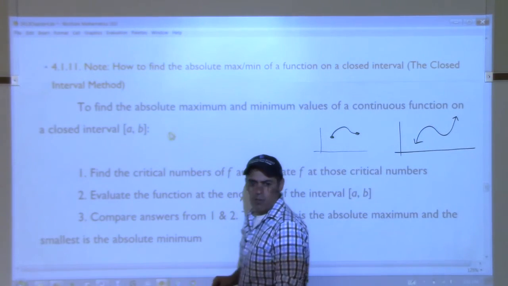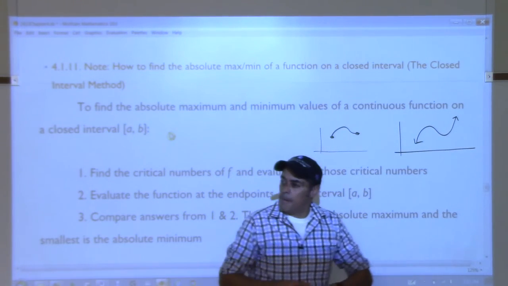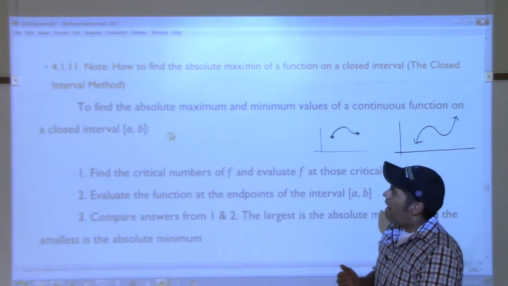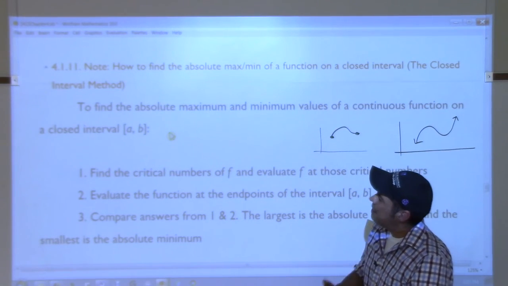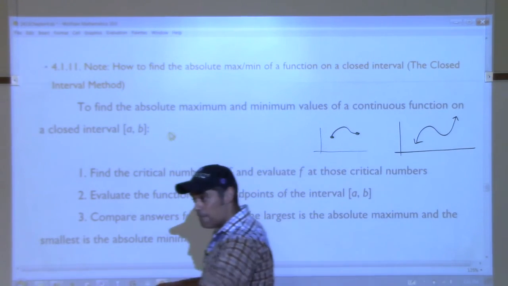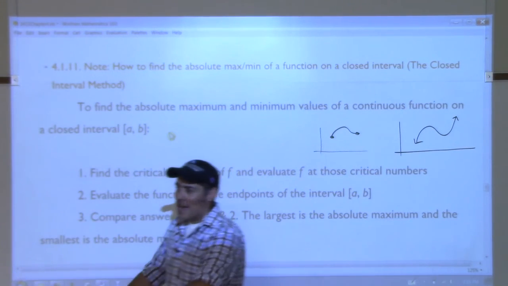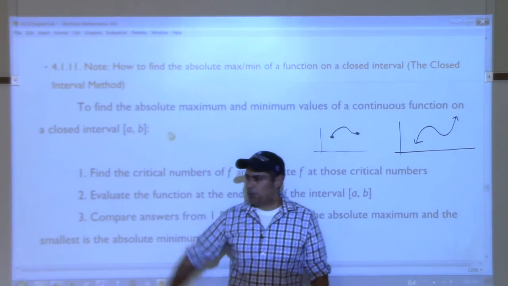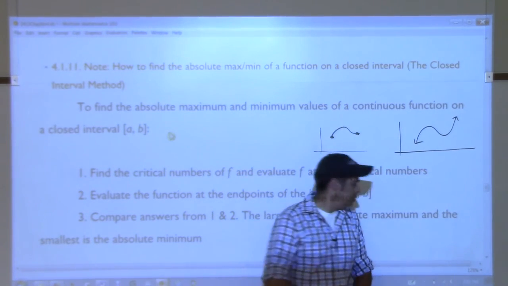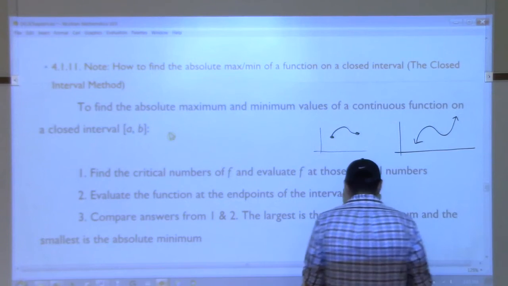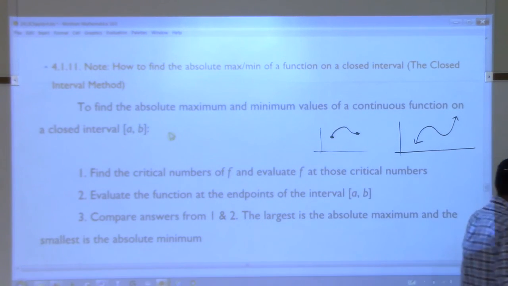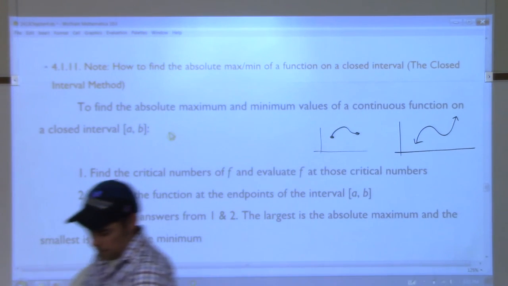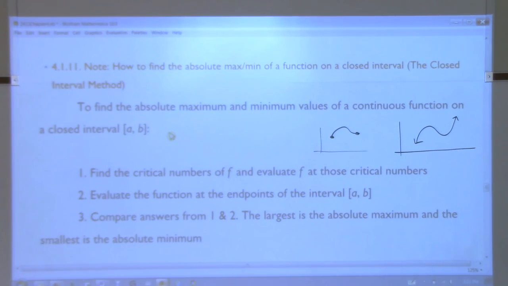Quiz Tuesday, is that what y'all want? Yes? I wouldn't get into this. This would be a good time to finish up the L'Hôpital's, go back and review chapter 3, kind of brush up on everything, and that way you're clear to go into chapter 4. I don't think we'll have a quiz on Tuesday. I don't have enough material for a quiz.